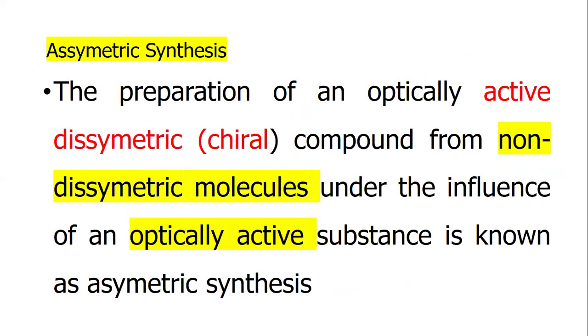Asymmetric synthesis: the preparation of an optically active dissymmetric chiral compound from non-dissymmetric molecules under the influence of an optically active substance is known as asymmetric synthesis.